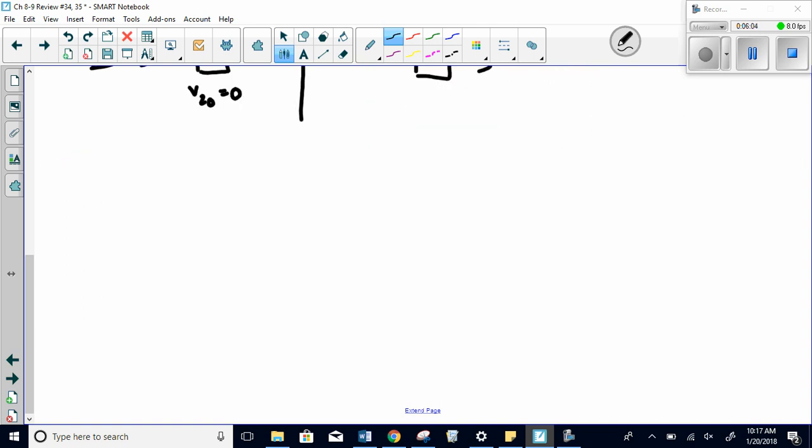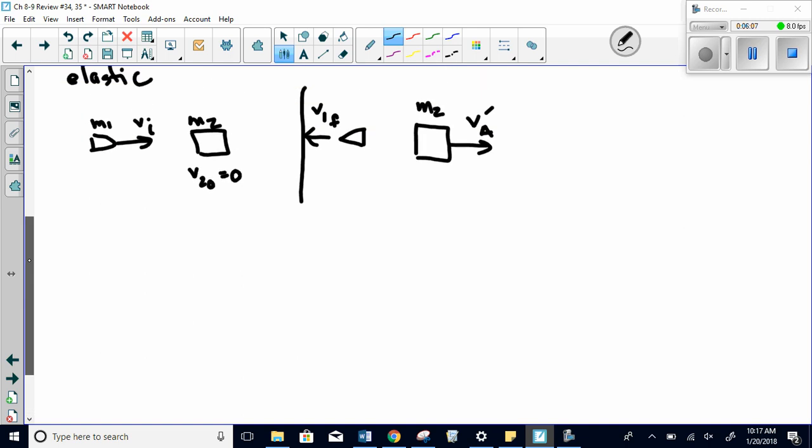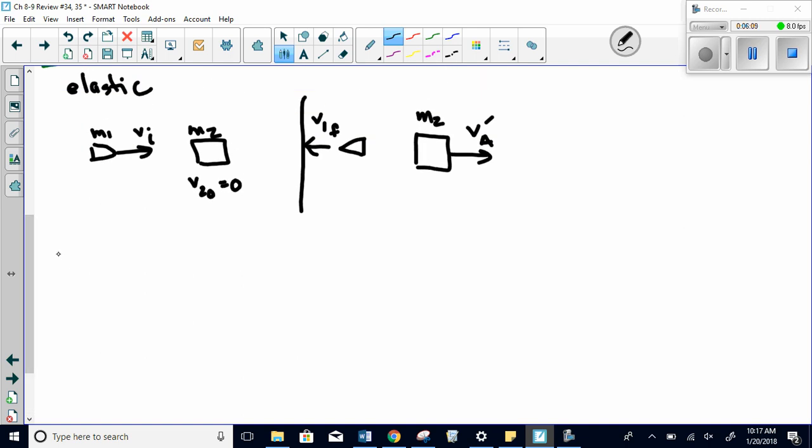I've got two equations to work with here, both the momentum and the kinetic energy. So I'm going to have mass 1 VI plus 0 again equal to, I forgot to label mass 1 here, I don't think it matters much, mass 1 V1 final plus mass 2 VA prime. Now, my goal eventually will be to eliminate V1 final, so I'm going to solve for it right now so I can use it to set things equal together.